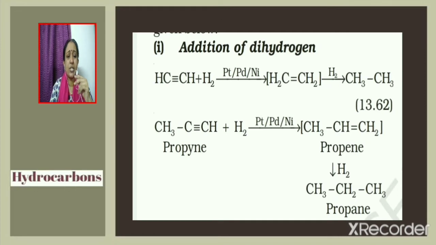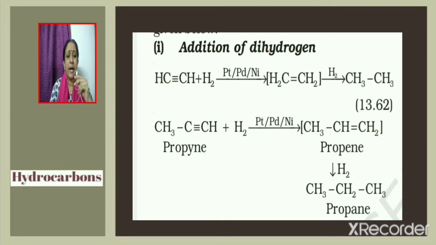Next, consider the reaction, addition of hydrogen. Alkynes can react with hydrogen in the presence of nickel, palladium or platinum catalyst to give alkane as final product. For example, ethine reacts with hydrogen in the presence of nickel, palladium or platinum to give ethene. Addition of hydrogen takes place across the carbon-carbon triple bond and it leads to the formation of an alkene, which further reacts with hydrogen in the presence of nickel catalyst to give the final product ethane.